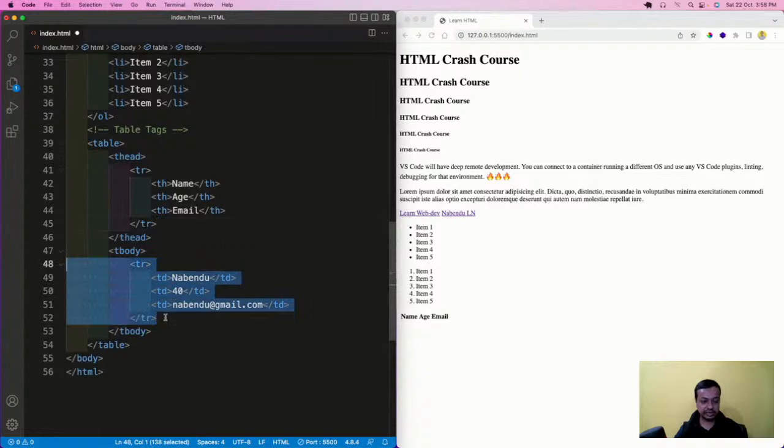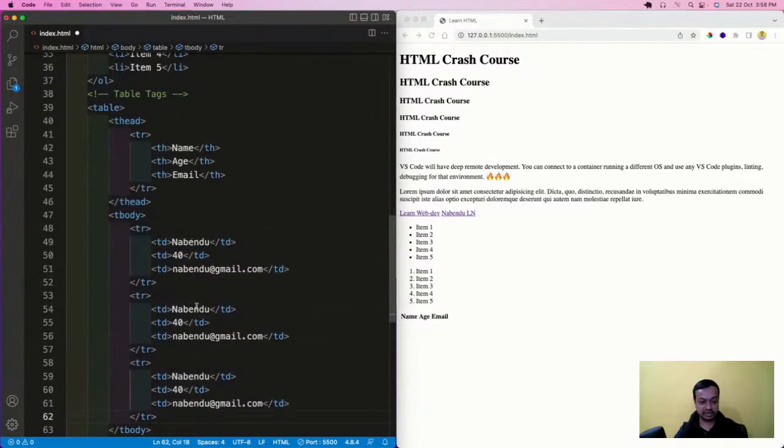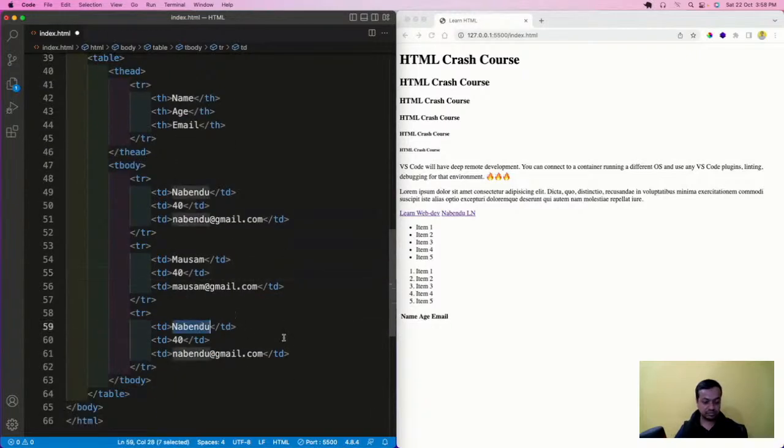Now you can have a lot of table rows like this. Save it, and the table will show like this. So that is the table tag. Now we're going to see one of the very important tags, which is known as the form tag.